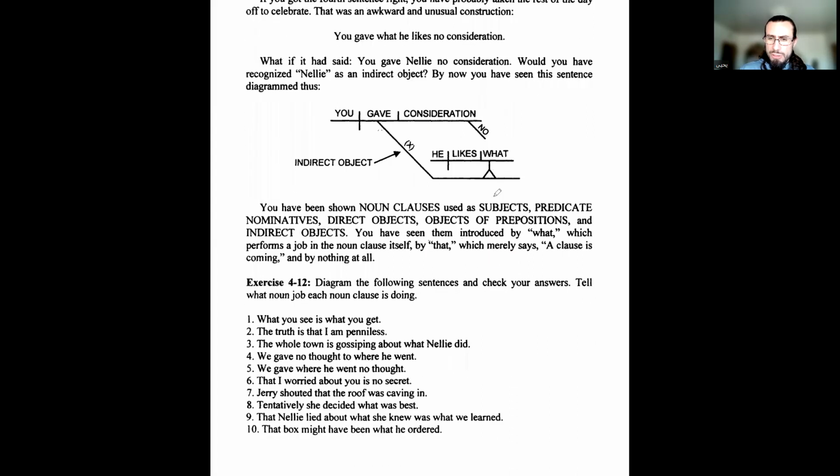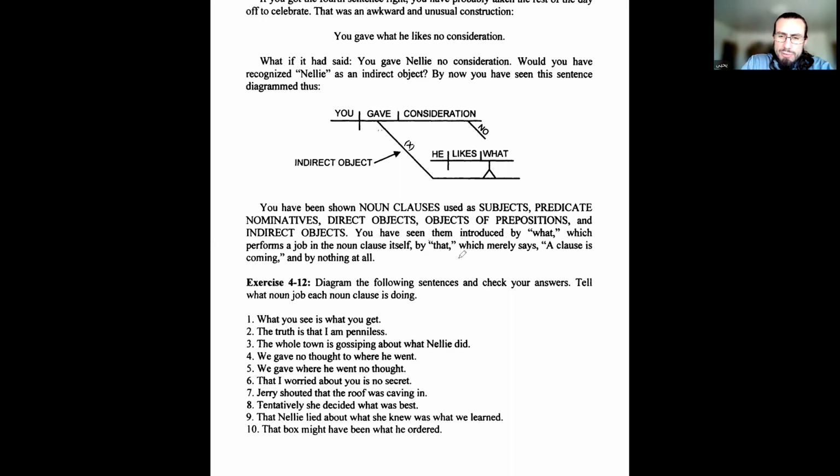If you have been shown noun clauses used as subjects, predicate nominatives, direct objects, objects of prepositions, and indirect objects, you have seen them introduced by what, which performs a job in the noun clause itself, by that, which merely says a clause is coming, and by nothing at all. Okay, so diagram the following sentences and check your answers. Tell what noun job each noun clause is doing. So if we look, what you see is what you get. Just ask yourself. If you're still having difficulty identifying clauses, find the main verb first.